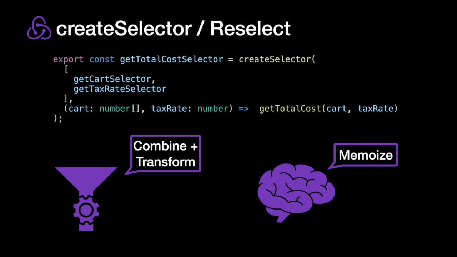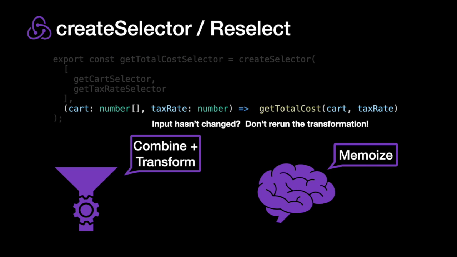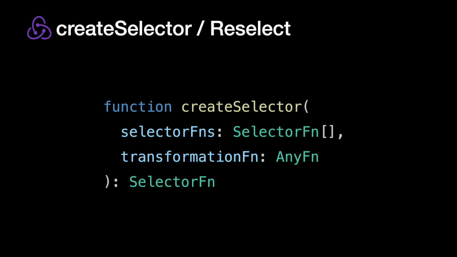The second thing we're going to do is provide it as a memoized function. Memoize is a generic software tool for optimization, but specifically here, when the input doesn't change, we don't want to rerun this getTotalCost transformation. So we're going to give this for free to our consumers. All right, so this is the function we're going to implement, createSelector. It's going to take in an array of selector functions and a single transformation function, and it's going to return us one selector function. It's going to create a selector.